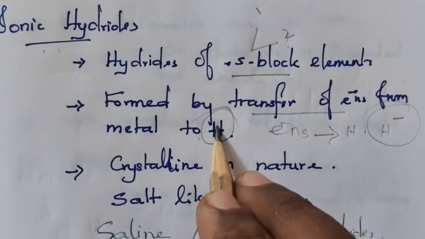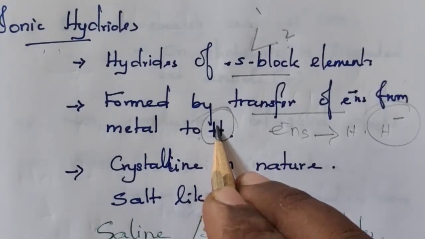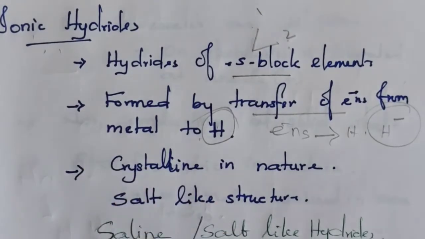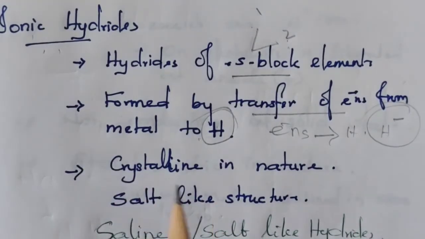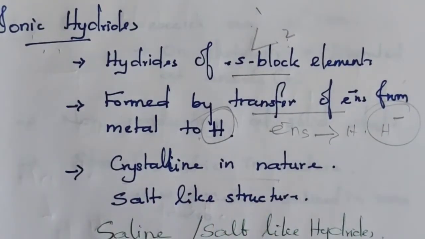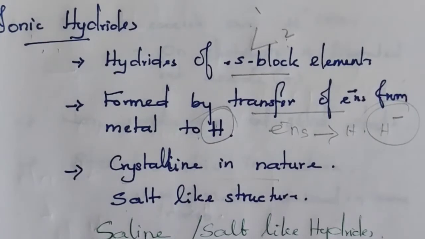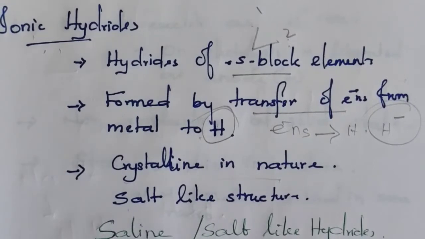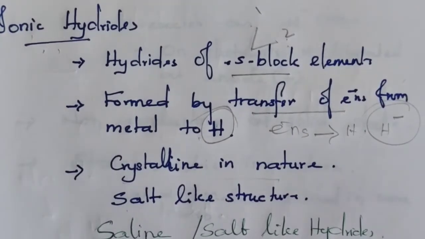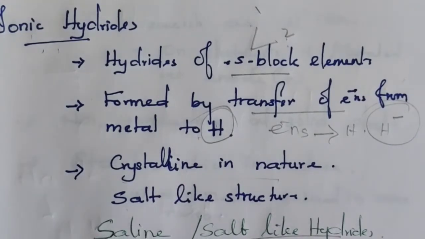These hydrides are ionic in nature, crystalline in nature, and just like salt, just like sodium chloride. That is why these hydrides are also called saline hydrides or salt like hydrides.